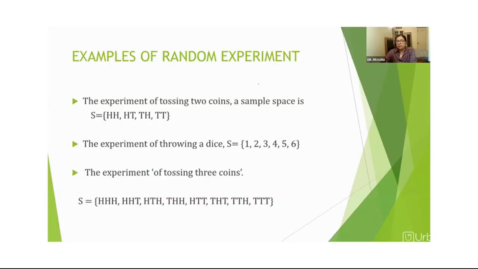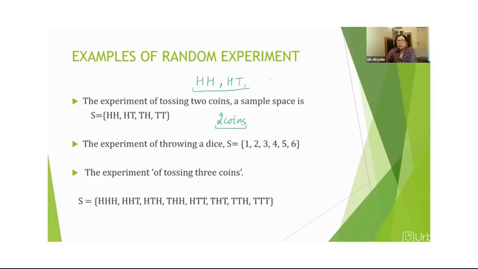Now, examples of random experiments I have already told you. If we toss 2 coins, you can say tossing 2 coins or tossing 1 coin twice, right? We can have head at the first and head at the second toss, or head at the first and tail at the second.